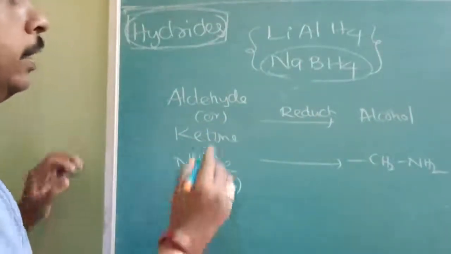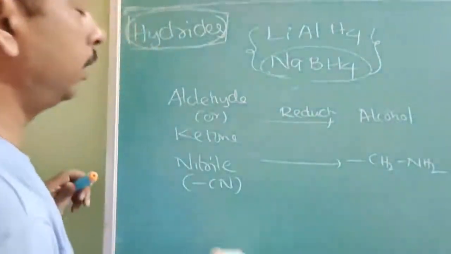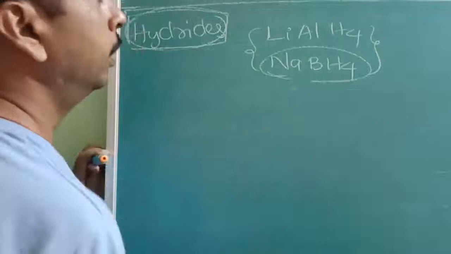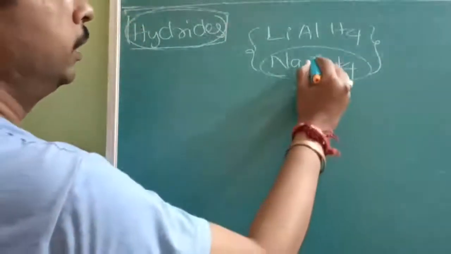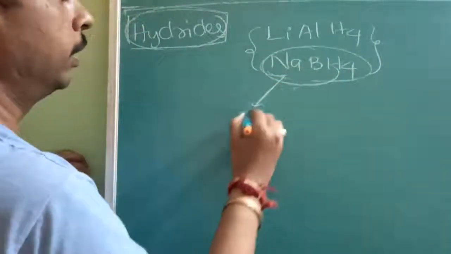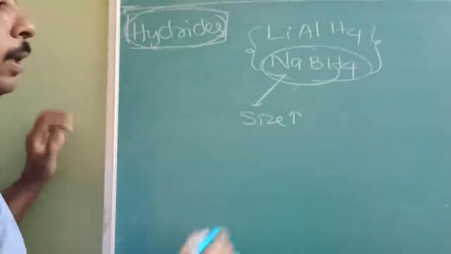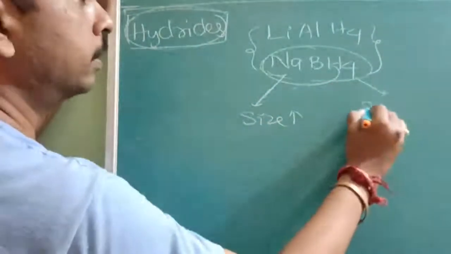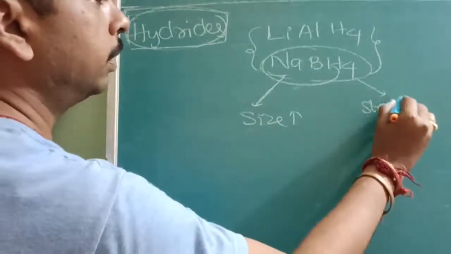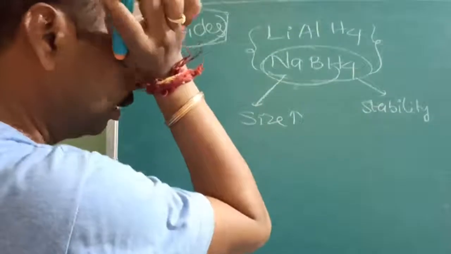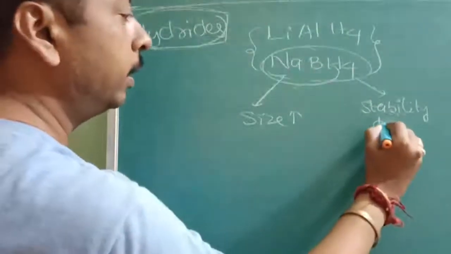Now their stability. There is a question in the advanced examination on the stability of these complex hydrides. As the size of the alkali metal increases, the stability of the complex hydride decreases.